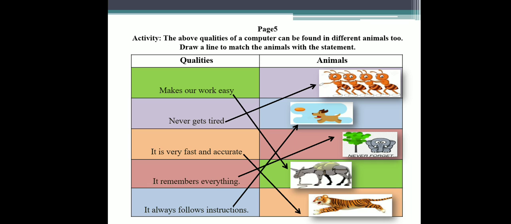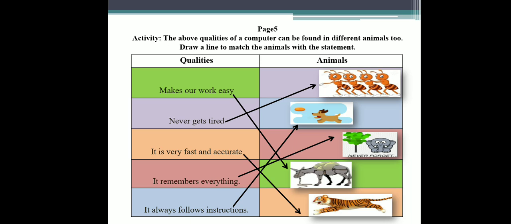So what qualities does a computer have? A computer makes our work easy, and a computer never gets tired. A computer is very fast and accurate. It remembers everything. It always follows instructions. So here are some animals given. We start matching the qualities. Number 1, makes our work easy. So who makes our work easy? Yes, a donkey makes our work easy. It can carry a lot of load and make our work easy.